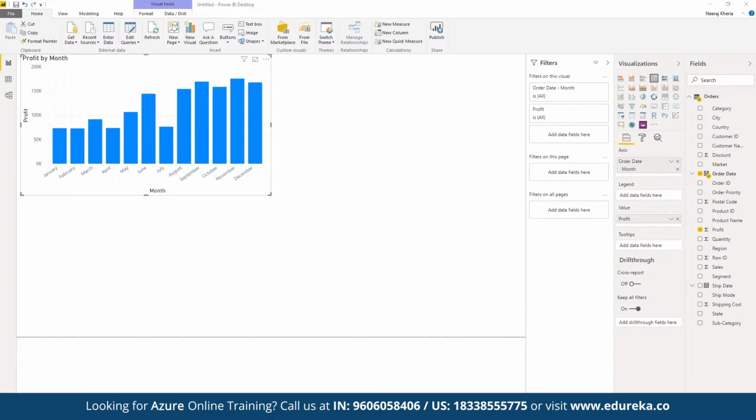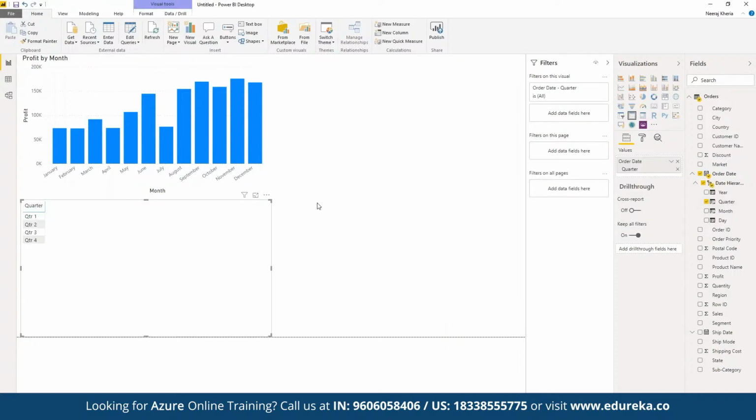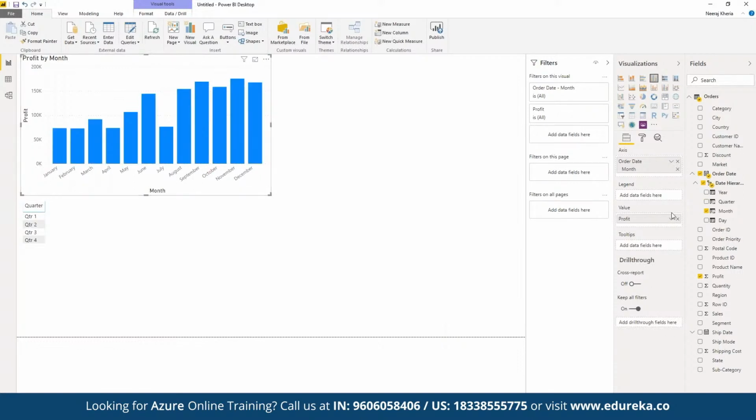And now let's say we want to work on the date hierarchy itself. For example, suppose we want to work on year, quarter, month. Let's say we want to display the quarter. So here we have this quarter data set, and now we want to display another table for quarter. We can choose that. Or suppose we want to work on this table only.